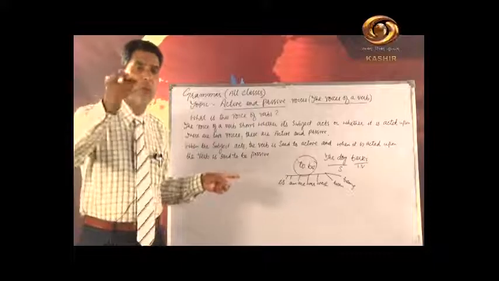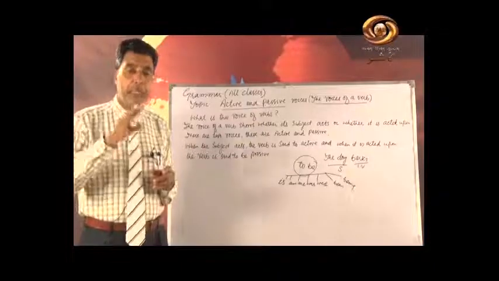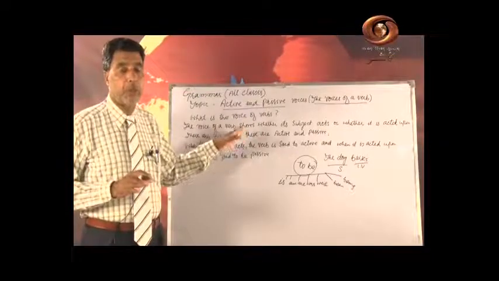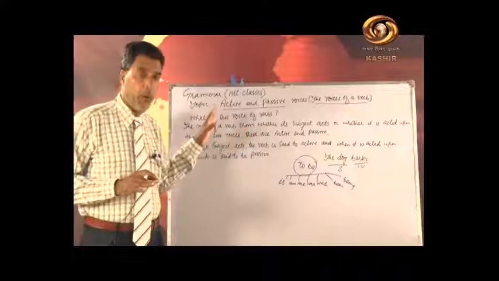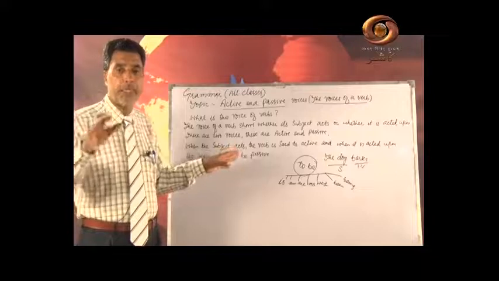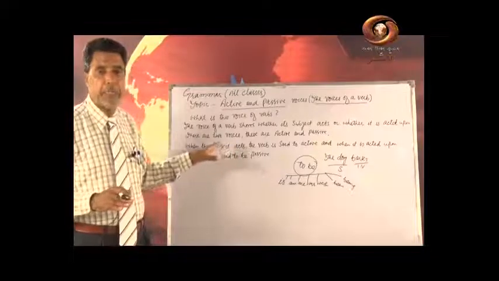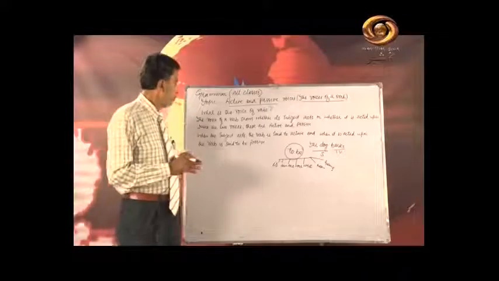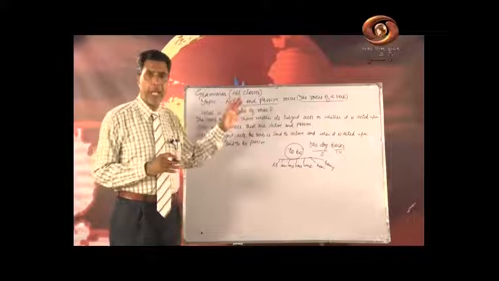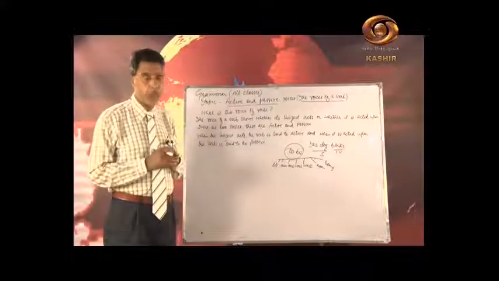So we have already told you about the tenses, and you know the tense structure. Unless you know about the structure of tenses, you cannot understand active and passive. But I hope that you have already read, and we have already told you what these tense structures are. That's why I am dealing with this kind of rule. And now we know what is active and what is the passive voice, what is a transitive verb and what is an intransitive verb.